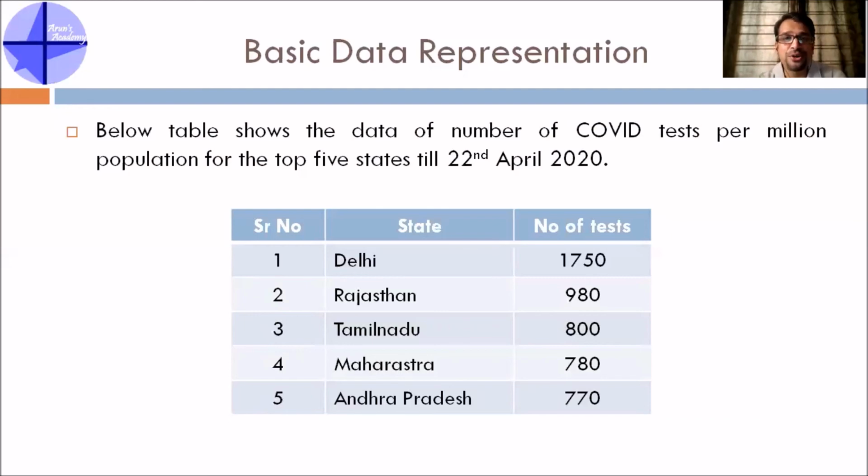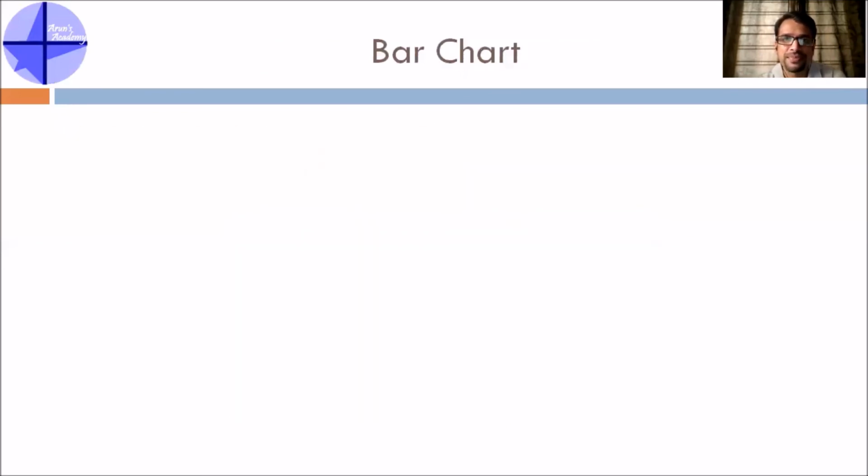Whenever we are talking about charts, there are many different charts which you can use. Okay, bar charts, pie charts, line charts. There are also certain graphs called scatter diagrams. So you can use many different charts. So let's take a few examples now. Let's take an example of a bar chart.